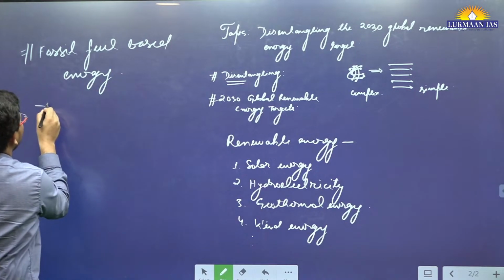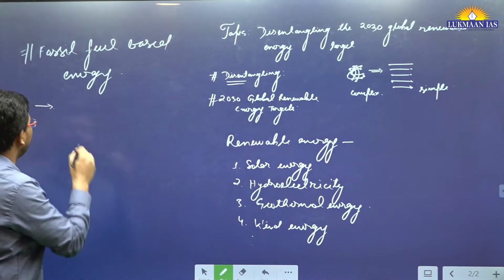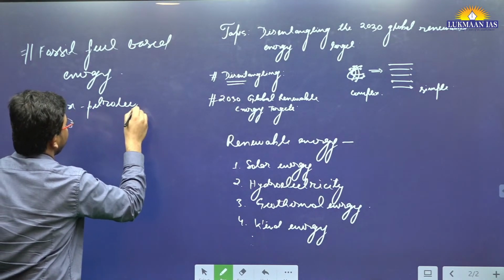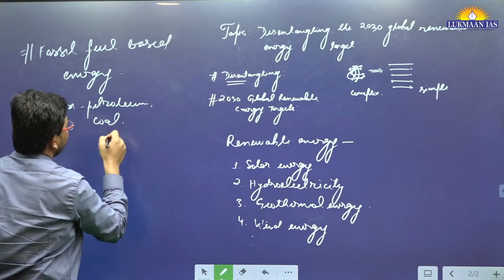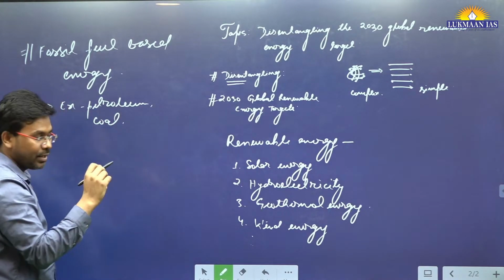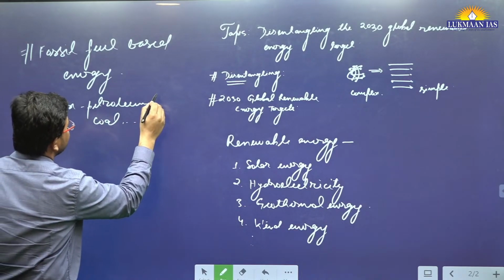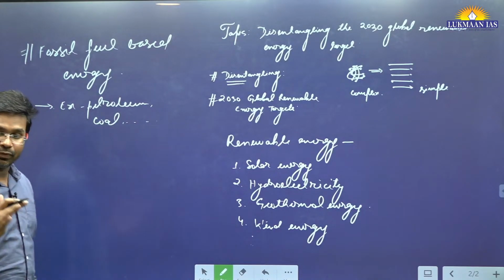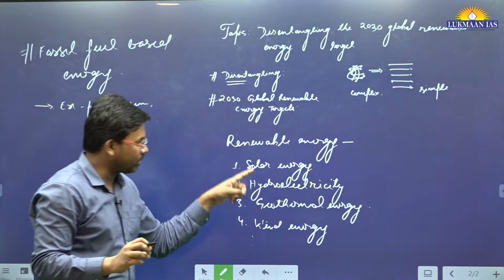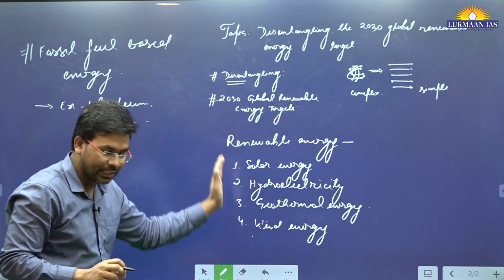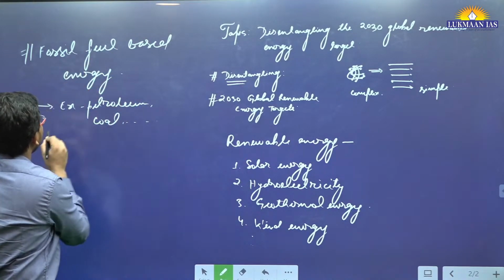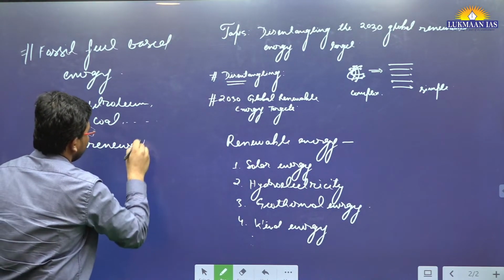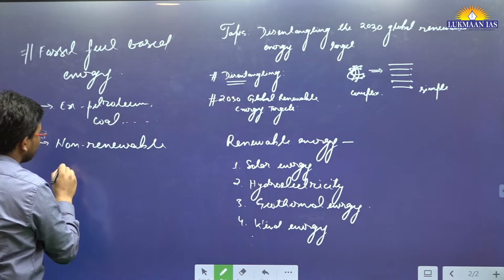Okay, so we know examples of these things can be petroleum, coal, or let's say diesel, etc., or the gases that we generate from it. So they are examples of fossil fuel based energy. And there is a comparison also between renewable and non-renewable. These fossil fuel based energy sources are considered to be non-renewable sources of energy.